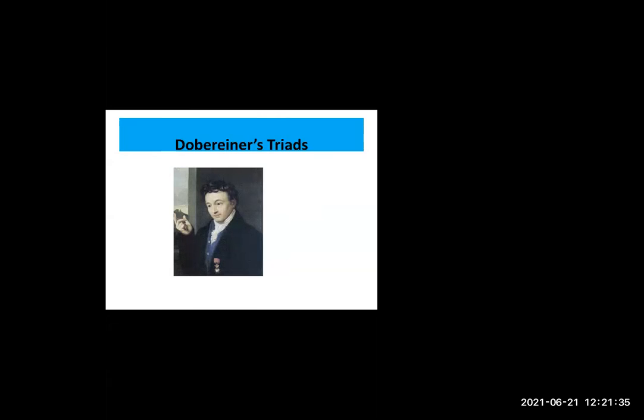Now, can we study all the elements together? No, we have to classify them, correct? We have to classify them. Why do we need to classify? To study them in a better way. We have to classify the elements to study them easily.